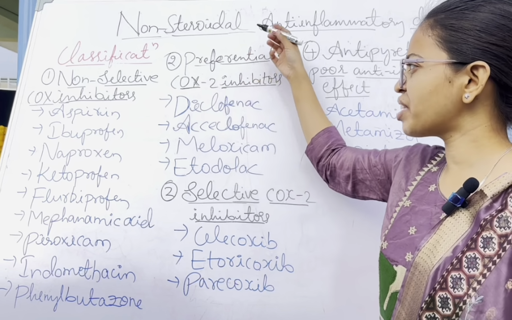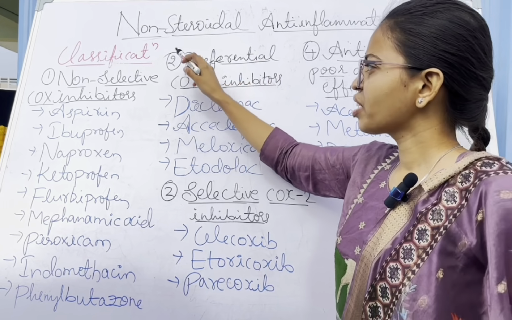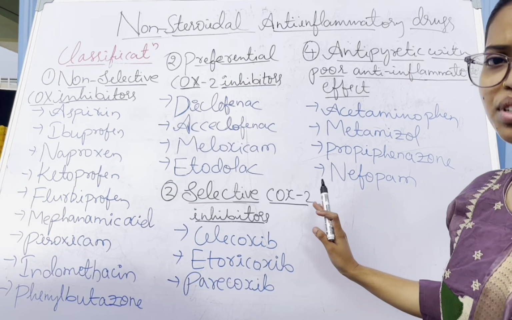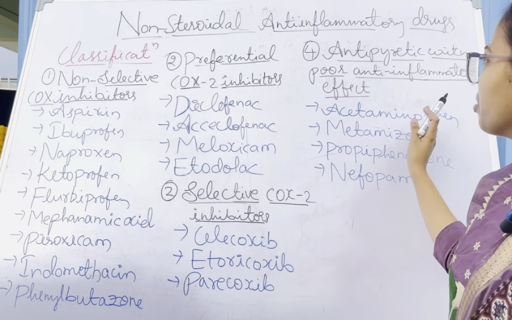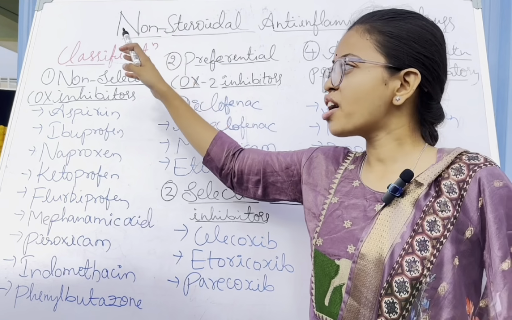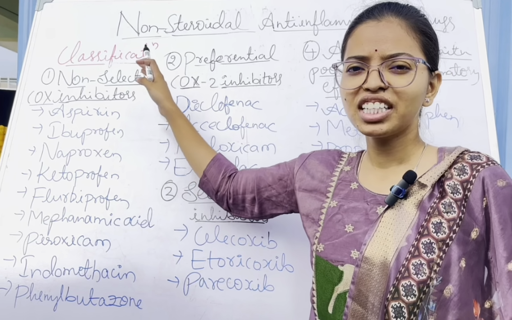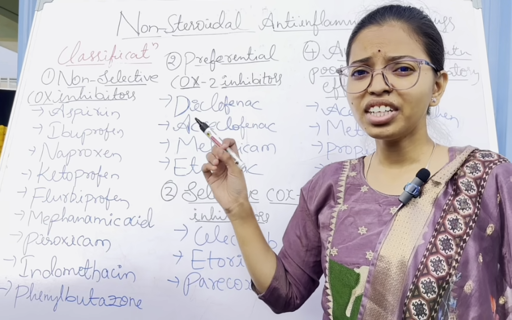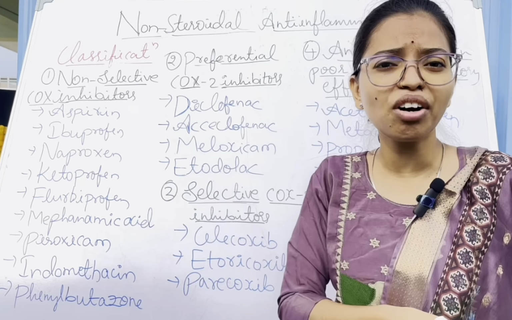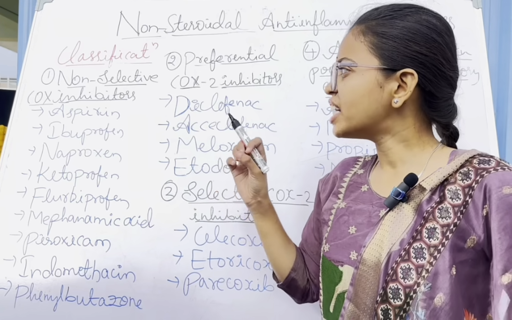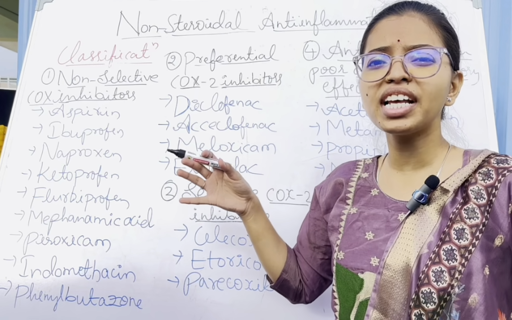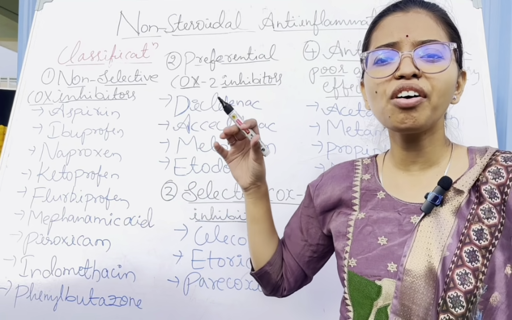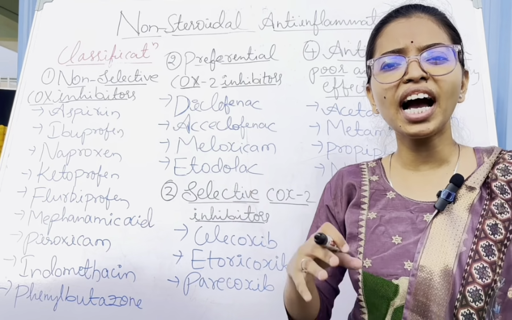The classification of NSAIDs. NSAIDs are divided into four types, and the first one is non-selective COX inhibitors. Non-selective COX inhibitors means they are not selectively inhibiting either the COX-1 or COX-2 enzymes. They inhibit both the enzymes non-selectively. Each drug has a different capacity of binding to COX-1 and COX-2.